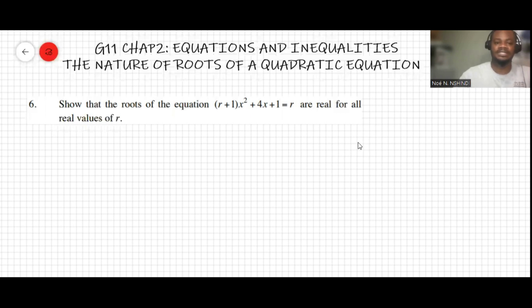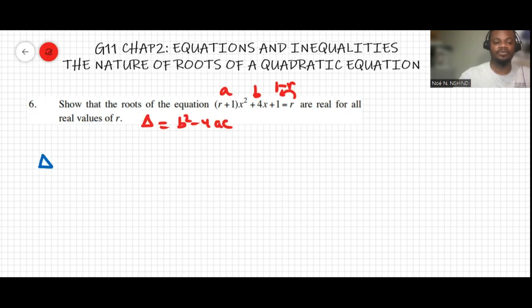Question 6 says show that the roots of the equation are real for all values of r. So we see that delta, the discriminant, is b squared minus 4ac, and this is like ax squared plus bx plus c. We're going to move the r over, so c will be 1 minus r.